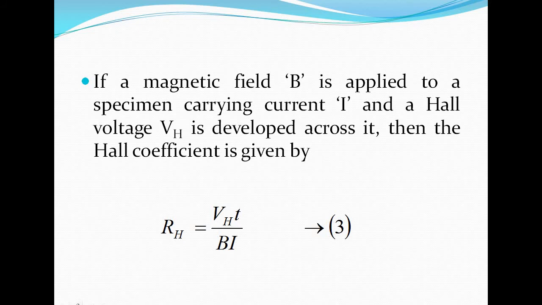Next, if a magnetic field B is applied to a specimen carrying current I and a Hall voltage VH is developed across it, then the Hall coefficient is given by RH equals VH t by B I, where t is the thickness, B is the magnetic field, and I is the current.